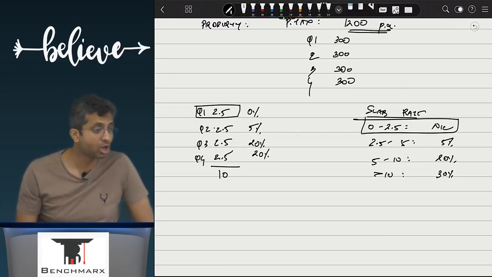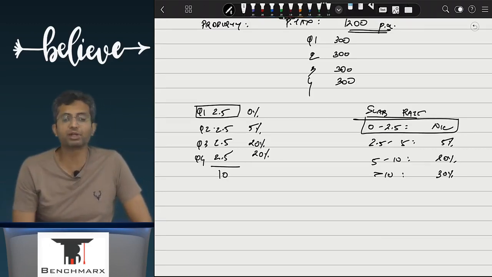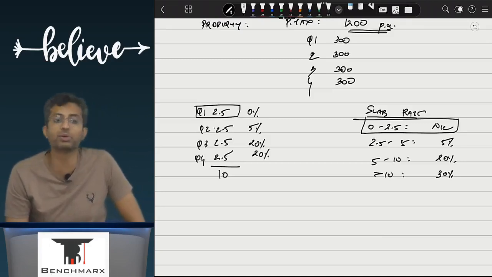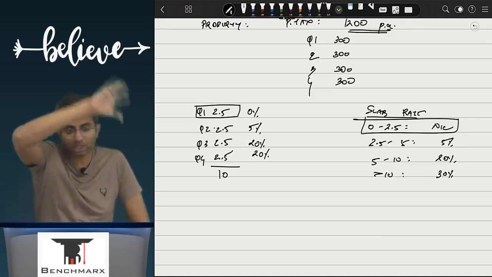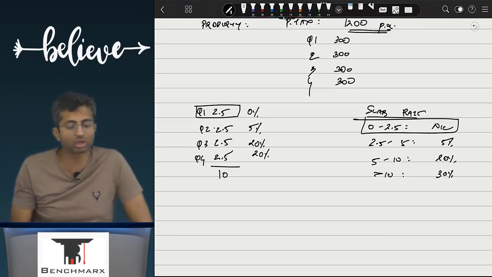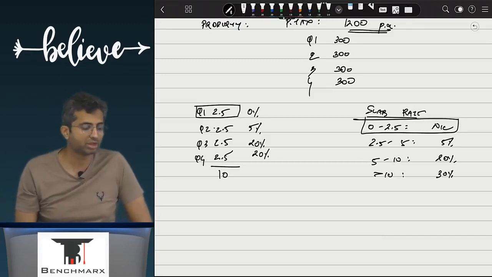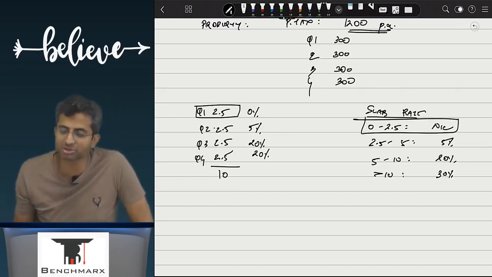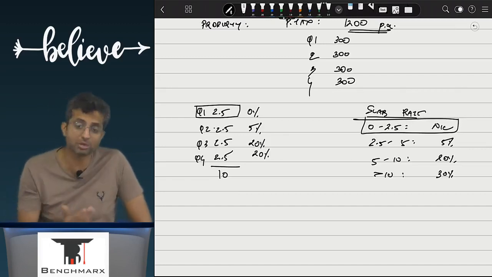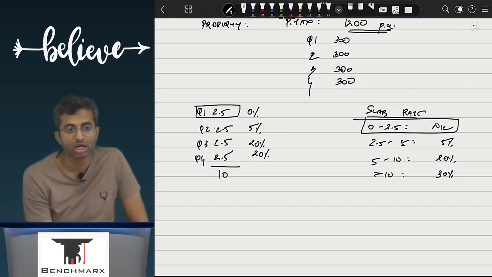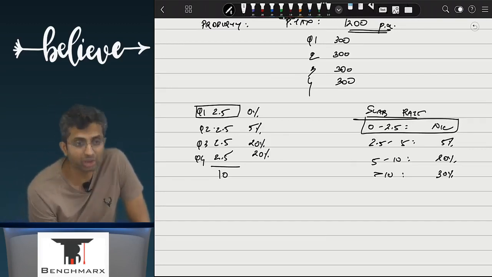Is that fair? No. Remember, the benefit of the basic exemption limit is not on a FIFO basis. It is available to income earned throughout the entire year. The first quarter cannot take the benefit of the entire basic exemption limit. And as a result, to say that first quarter is excellent because it is paying no tax and third quarter is very inferior because it is paying higher tax is wrong. Tax is actually levied on the annual income.